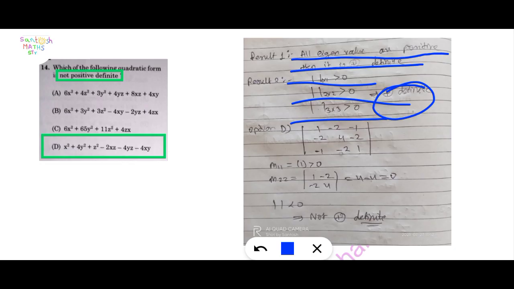First of all, take option D and convert this quadratic form into matrix form.